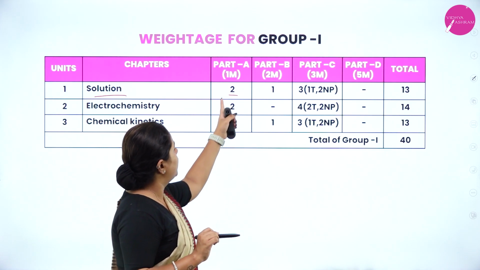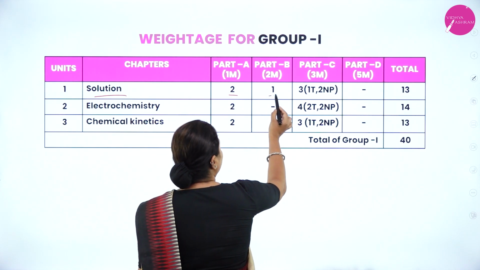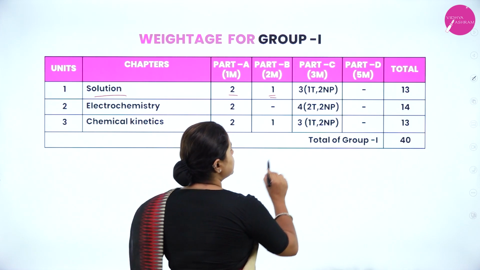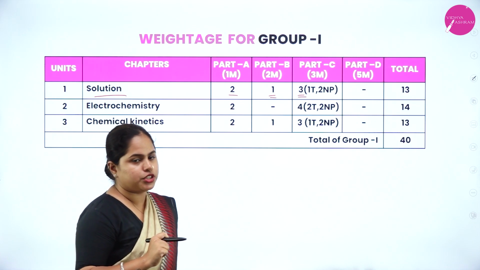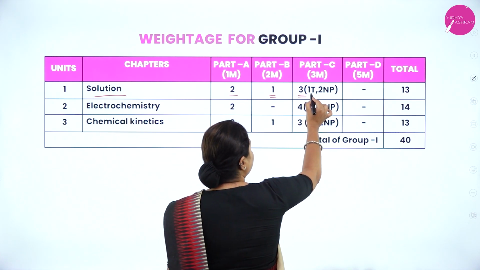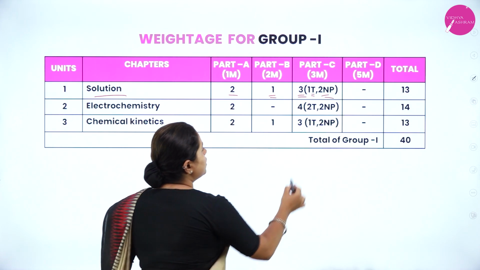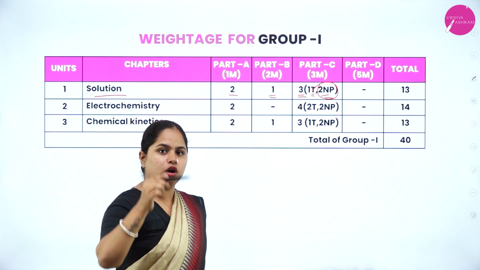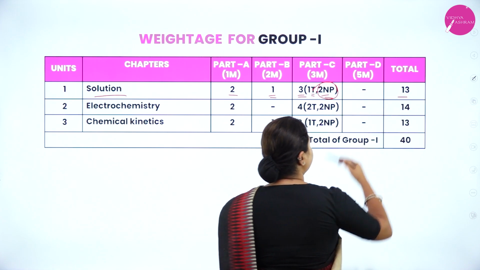You can get 2 1-mark questions and you will have 1 2-mark question in part B. And from part C, you can have 3-mark questions, out of which 1 is theory and 2 will be numerical problems. These 2 numerical problems are 3 marks each, which you can find in your part E, right? So hence you will get a total of 13.